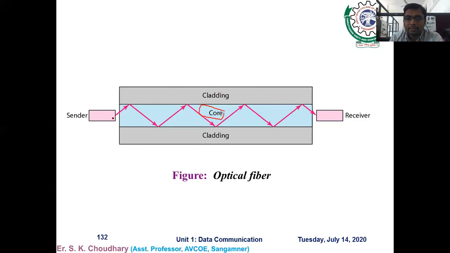When the light is incident on the core at the critical angle, instead of moving from the core to the cladding side, it is internally reflected. Due to this reflection, whatever the length of the wire, by using the principle of total internal reflection and without loss of any signal, it reaches the receiver end. So it is the best guided media among all of these three, because the loss is very less or negligible.